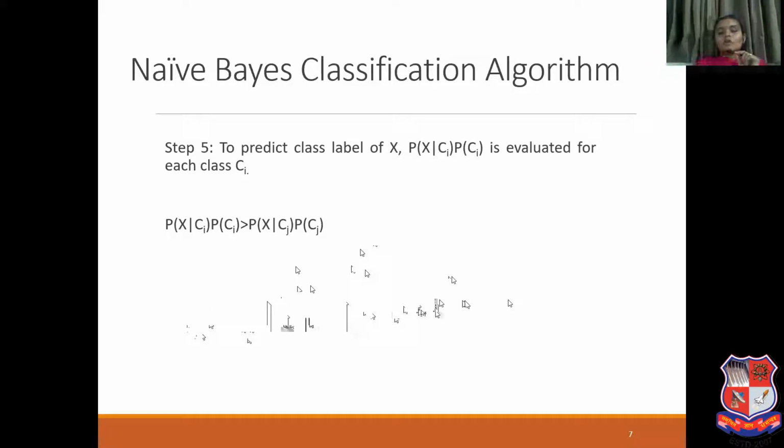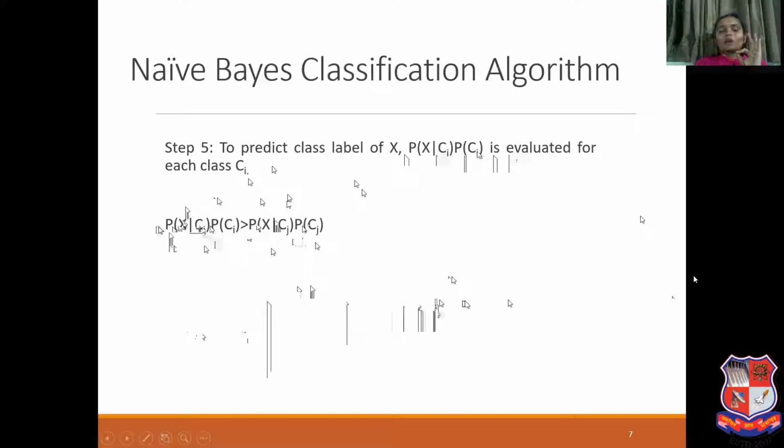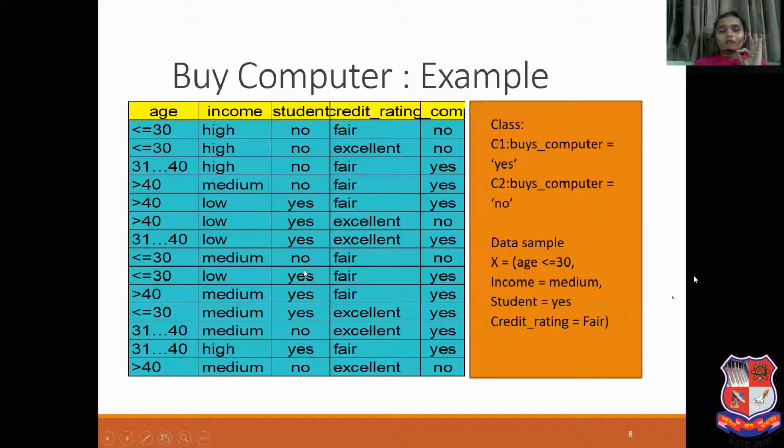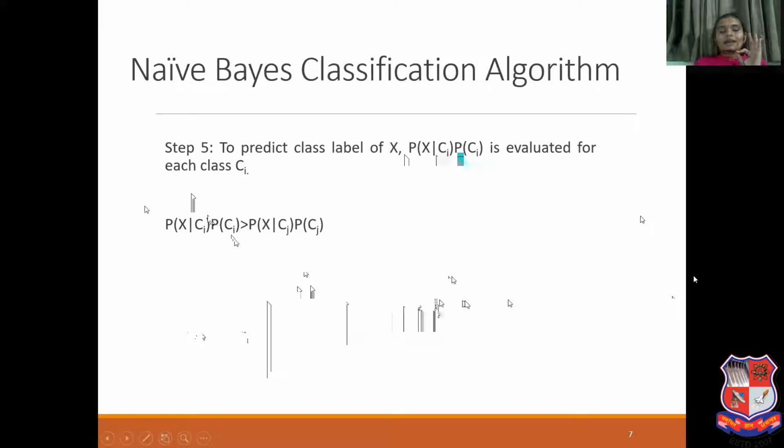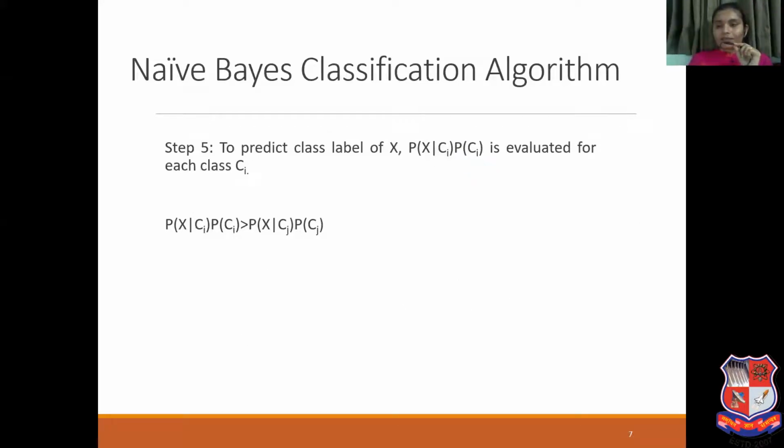Now step 5. To predict the class label of X, probability of X given Ci into probability of Ci is evaluated for each class. So we need to calculate probability of X given Ci into probability of Ci as per the last 4 steps, and in the same way for class Cj. If this value is greater, then I can say that X belongs to class C1. If the other value is greater, then I can say that X belongs to class Cj. So this is all the steps of the Naive-Bayes classification algorithm.